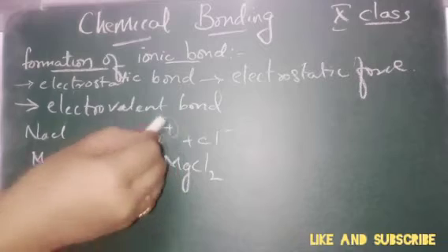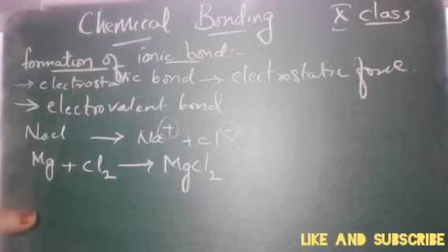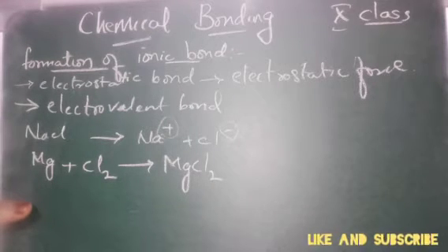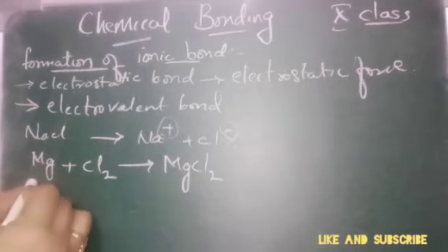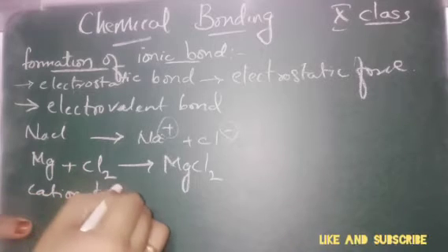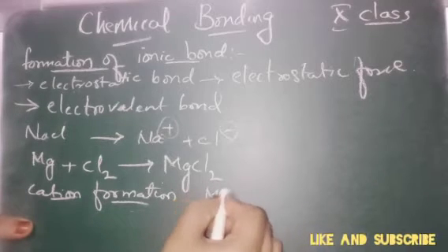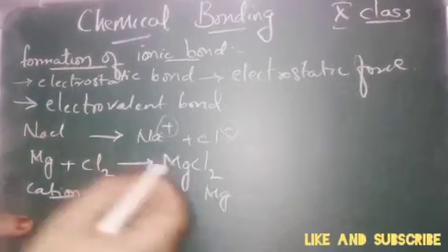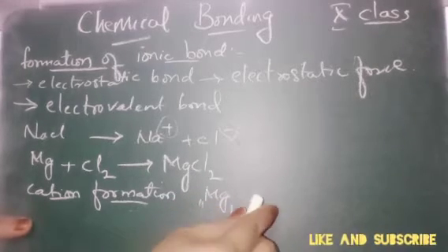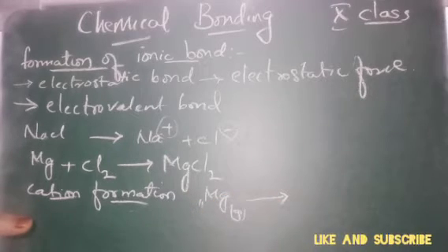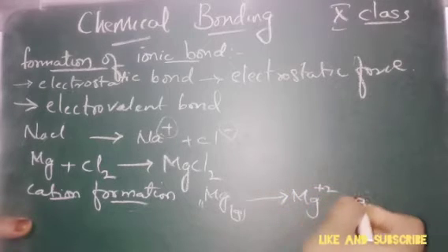Now we will see about cation formation and anion formation. Cation is the plus sign containing atom, which is losing the electron. Anion means the minus sign containing atom, which is gaining the electron. Now we will see how the cation formation takes place. We take magnesium. Now it is giving out 2 electrons and forming Mg2 plus, 2 electrons.